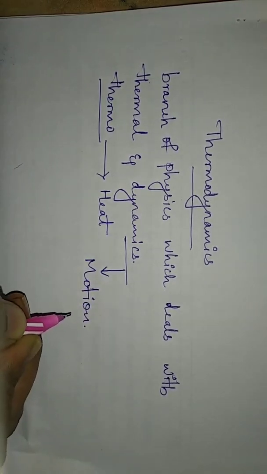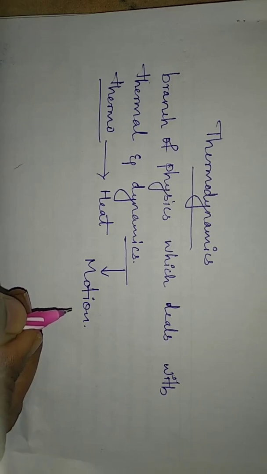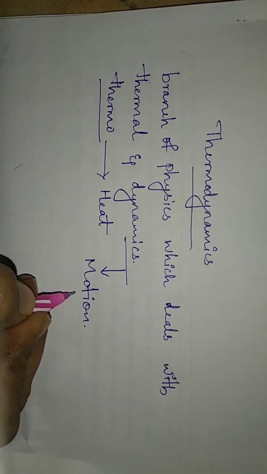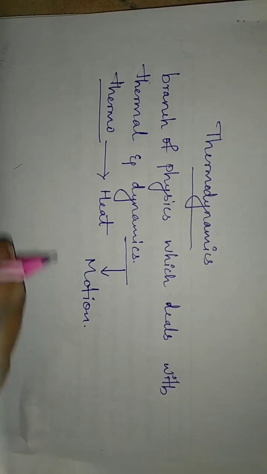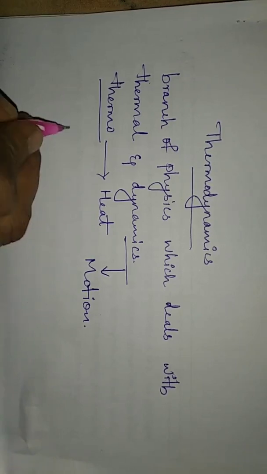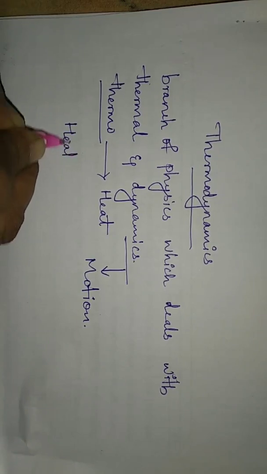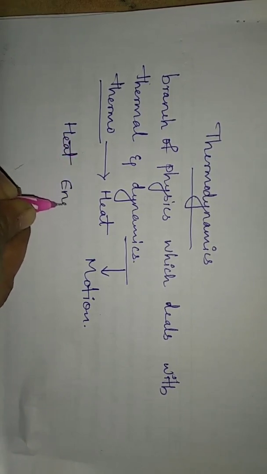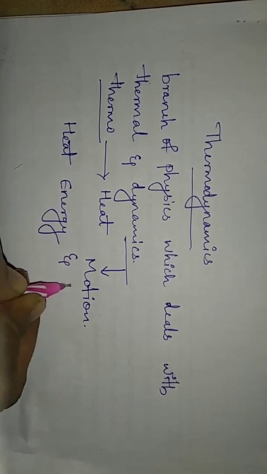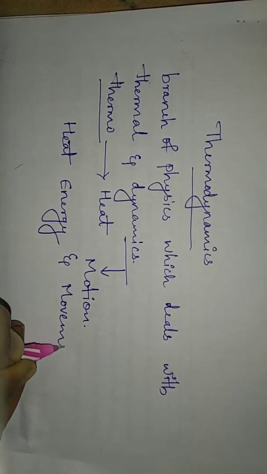So, the relation between heat and motion is studied in thermodynamics. Motion means movement. So, this is the relation between heat energy and motion.